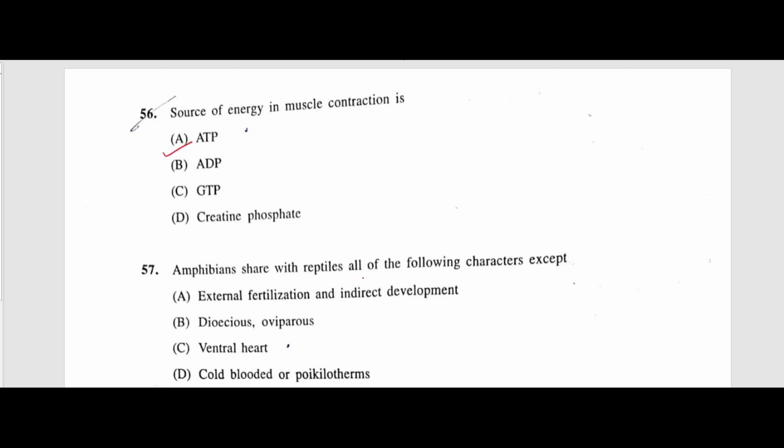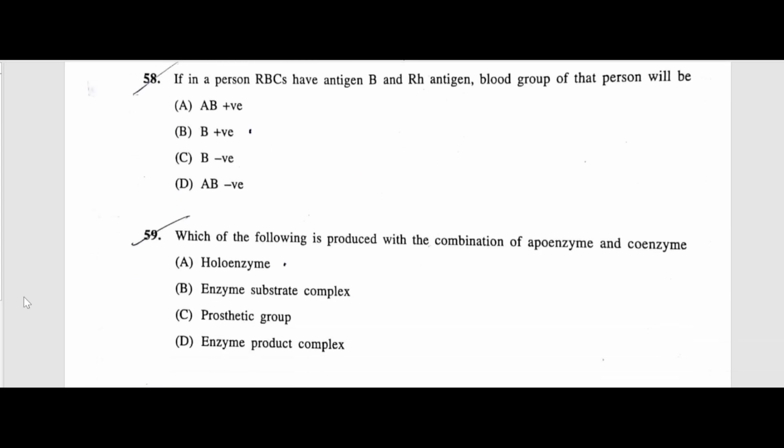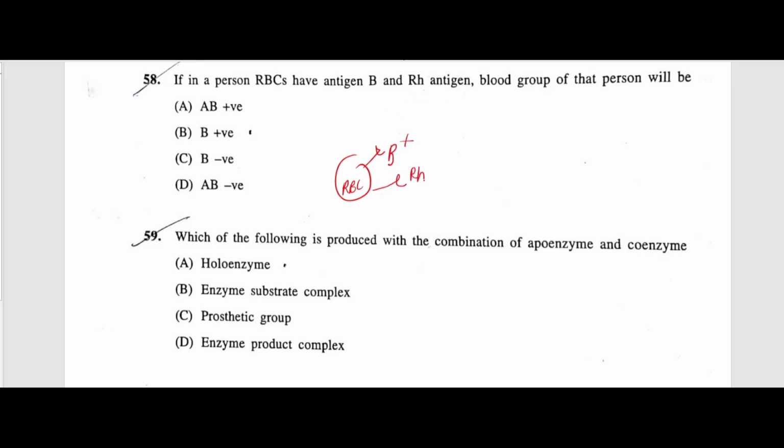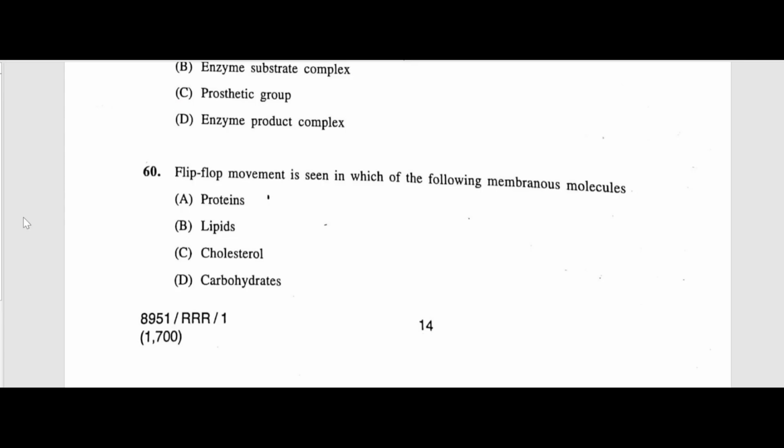Amphibians share with reptiles all of the following characters except external fertilization and indirect development. Because not all amphibians undergo external fertilization. Some amphibians like caecilians show internal fertilization and direct development as well, right? Next question, 58. If in a person RBCs have antigen B and also have Rh antigen, the blood group of that person will be B positive. Next question, which of the following is produced with the combination of apoenzyme and coenzyme? The answer is holoenzyme.